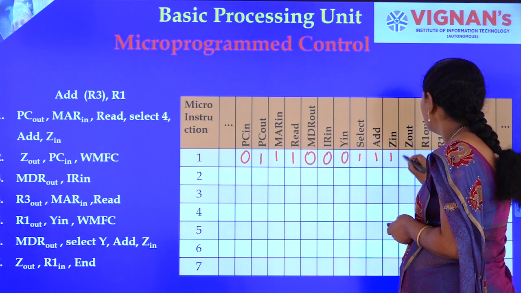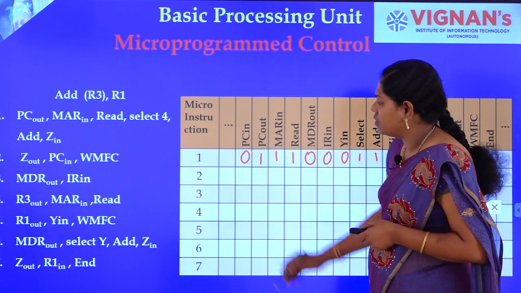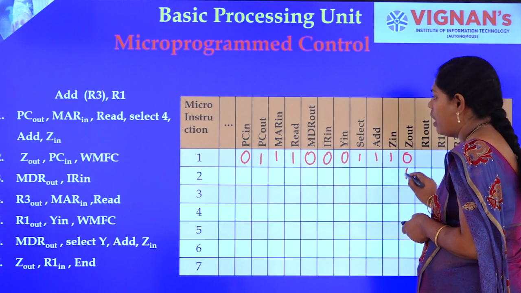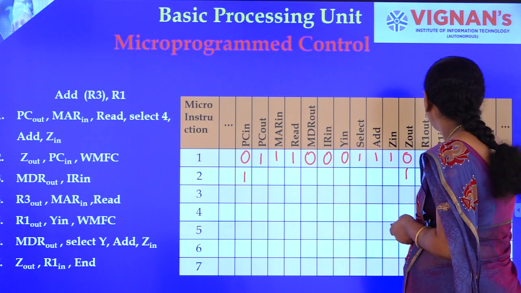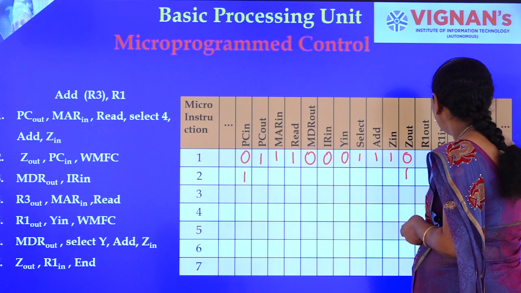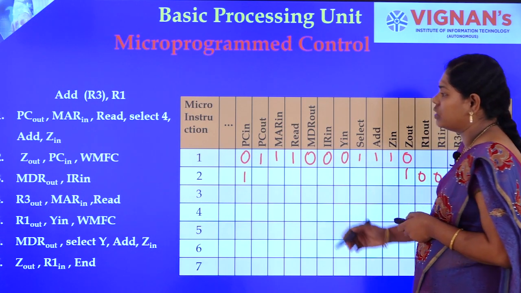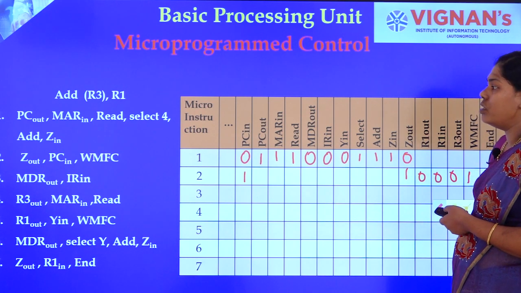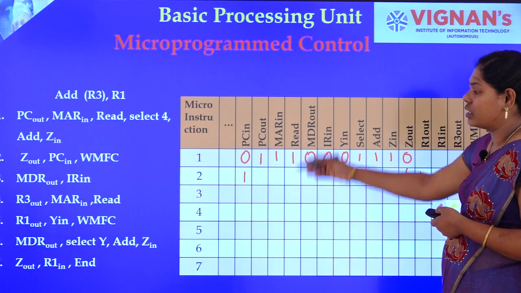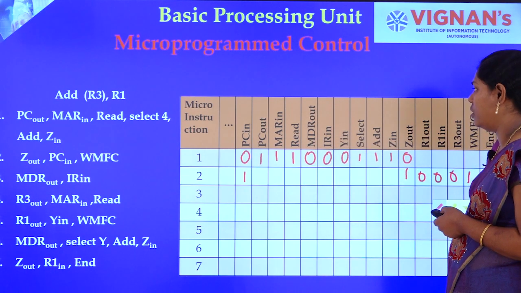Like this, for the second step Z out will be 1 and PC in will be 1 and WMFC will be 1 and the remaining all are 0. With this we have to generate control signals or control word and micro instruction, and we have to generate the complete micro routine.